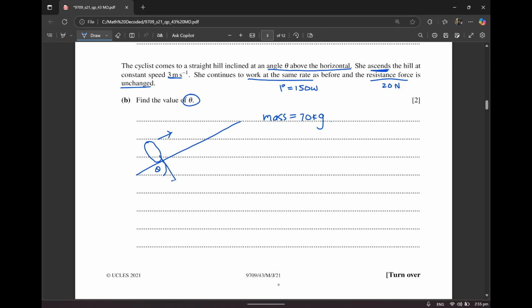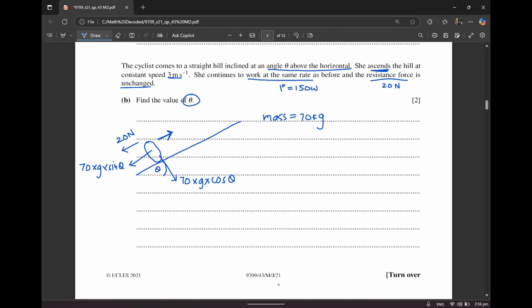This force over here is going to be acting in this direction, and that's going to be 700. Actually, we can write 70 into g into cos theta. And then you're going to have another force acting in this direction. That's going to be 70 into g into sine theta. It tells you that it's moving in this direction, so the resistance force is in this direction. That's 20 newtons. And apart from that, we need to figure out the driving force.